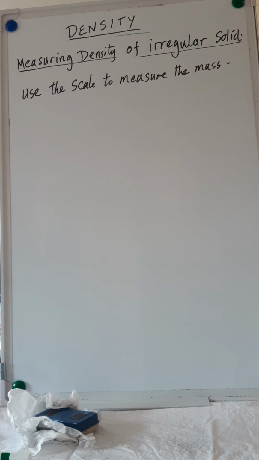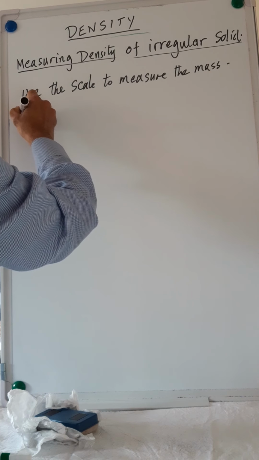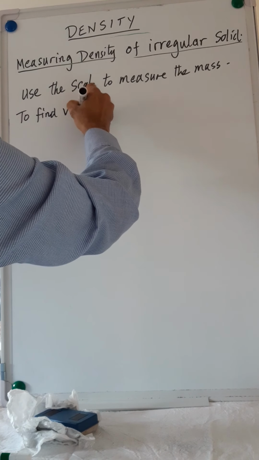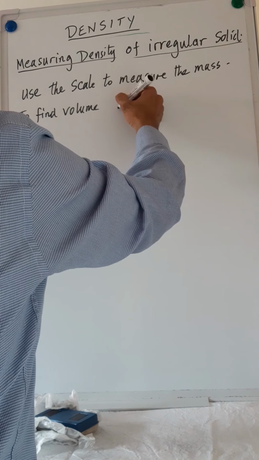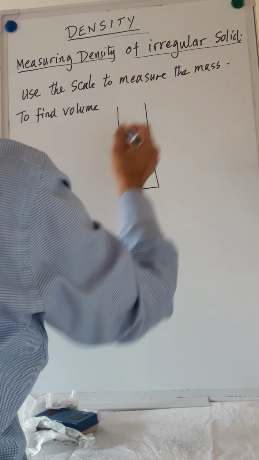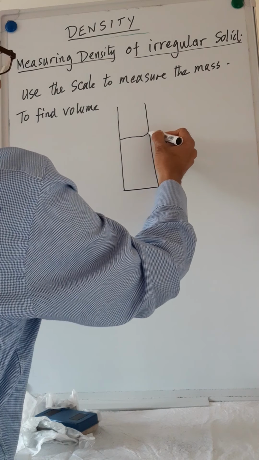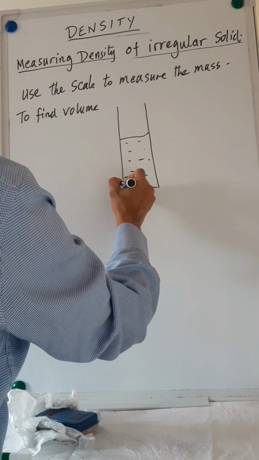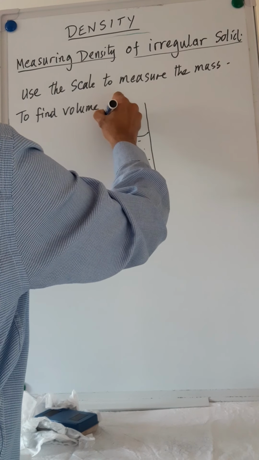Now, to find the volume, we can do two things. You can put some water in a measuring cylinder and suppose the level of water is there. Okay, now remember this is graduated in centimeter cubed.